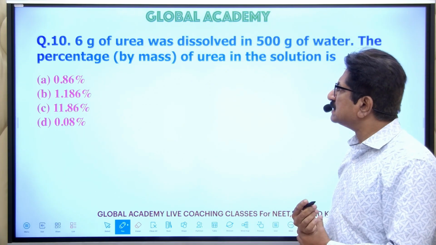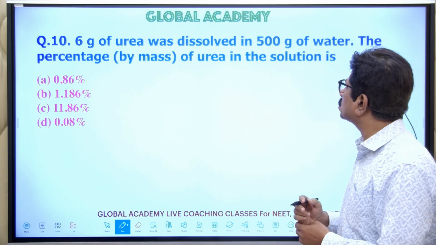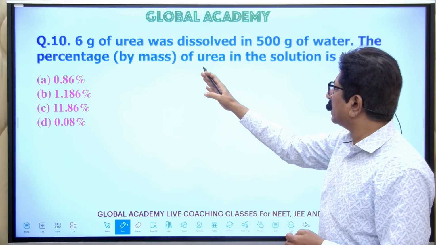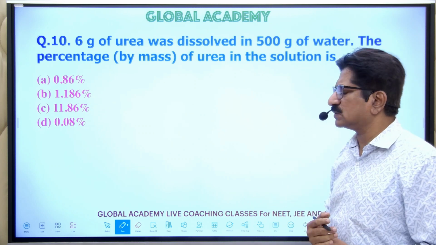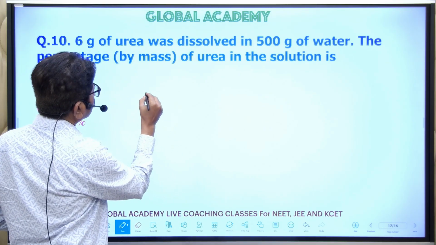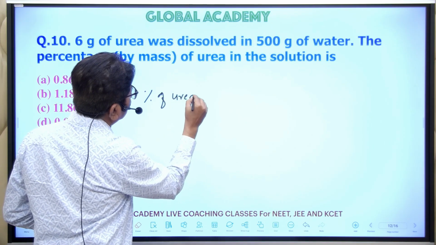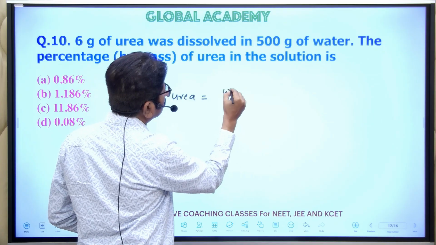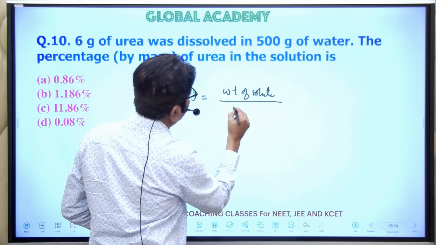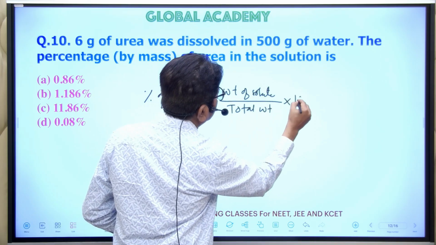Okay, the next one is the 10th question. 6 grams of urea was dissolved in 400 grams of water. The percentage by mass of the urea in the solution is, once again you have to calculate the same percentage. Percentage of urea is equal to weight of solute divided by total weight into 100.